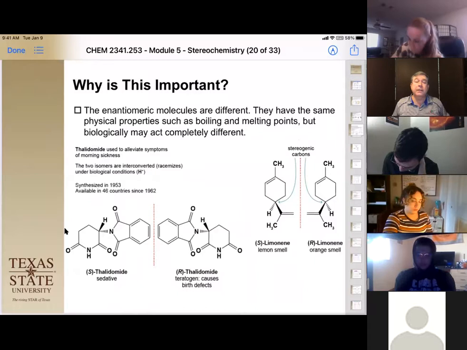Well, it turns out the biological systems of humans and plants and everything are very specific about which isomer they will process.